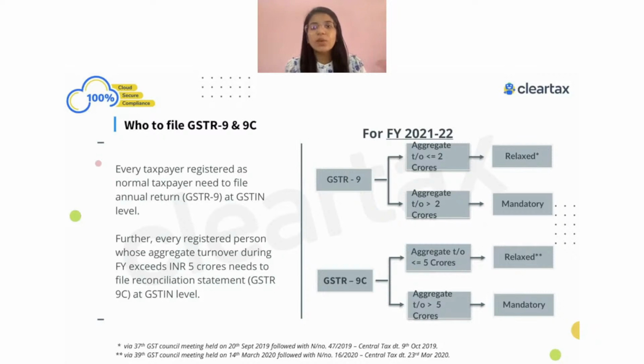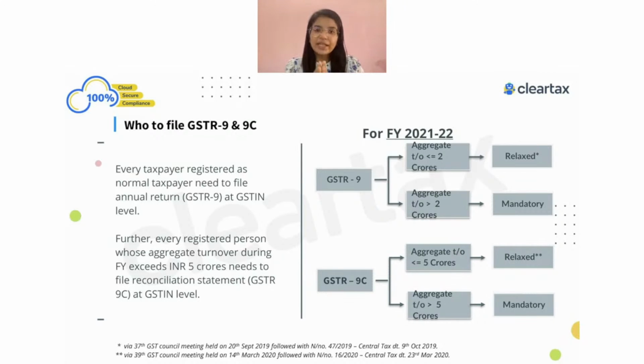Similarly, if you ask me what is the limit for GSTR-9C, the limit is 5 crore. So if your annual aggregate turnover exceeds 5 crore, in such case, it becomes mandatory for you to file your GSTR-9C form. So that was about who exactly is required to file GSTR-9 and 9C.